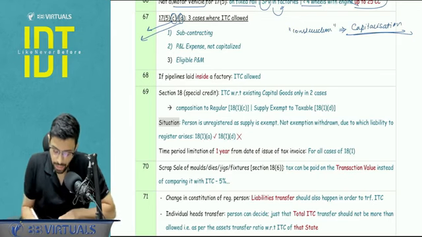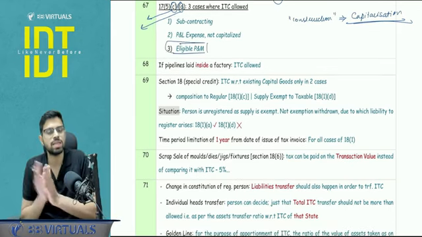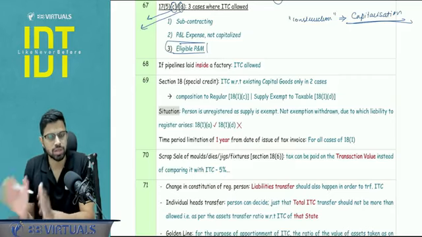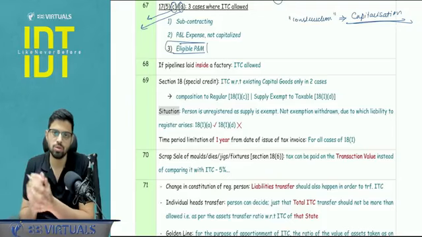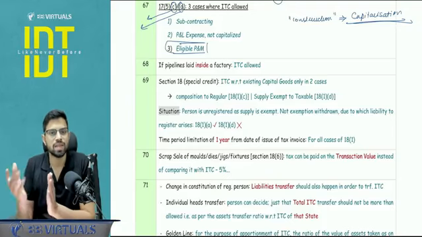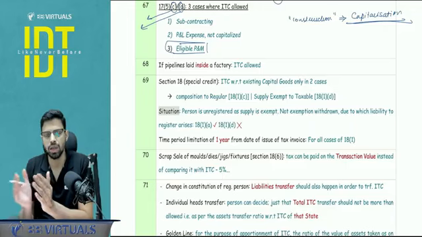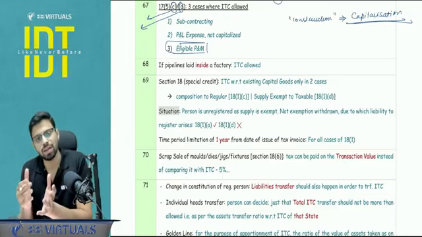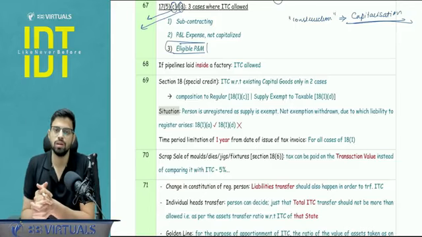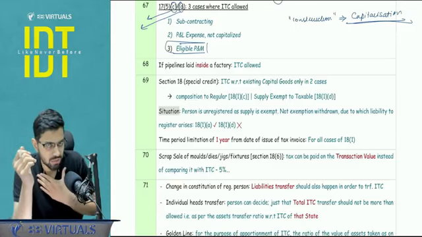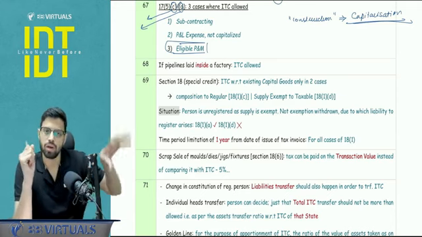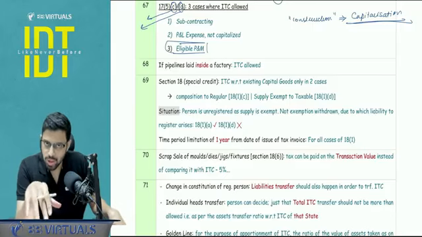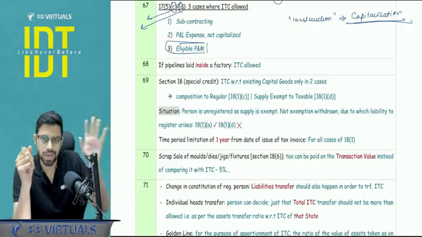Third, eligible plant and machinery. So what is eligible plant and machinery? For example, the plant and machinery has been attached to the land, including the foundation and structure. So that is eligible plant and machinery basically. So for that also I get the ITC. You may face a query here that, sir, why are we talking about plant and machinery here? How come it is an immobile property? So sometimes when it is attached to the land, it can be categorized into the definition of the immobile property. Although immobile property, we don't have any other separate definition under GST law. We borrow it from the GCA, that is the General Clauses Act. So here, that's why when it is attached to the land, it can be a plant and it can be an immobile property, but still I will get the ITC.